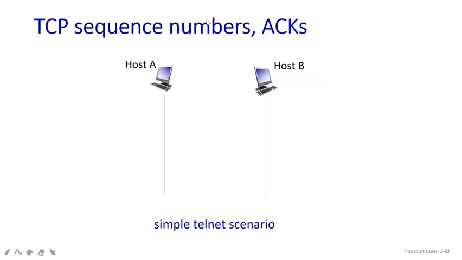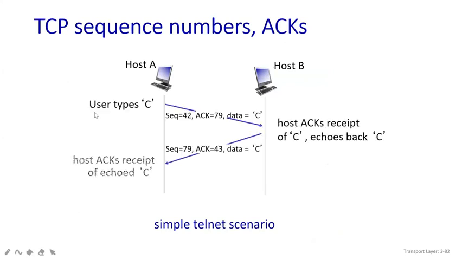Now you can see one scenario here. This is nothing but TCP sequence numbers and acknowledgements. Here one host is there, and here one more host is there. It is just a simple telnet scenario. So what is happening here? You can see the user types C. Here it has some sequence number, some acknowledgement number, and the data value. It is going to send it.